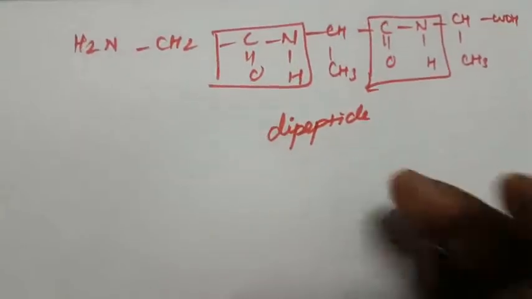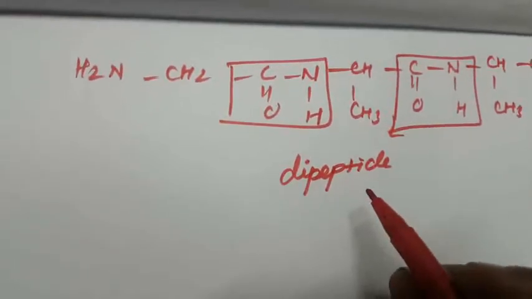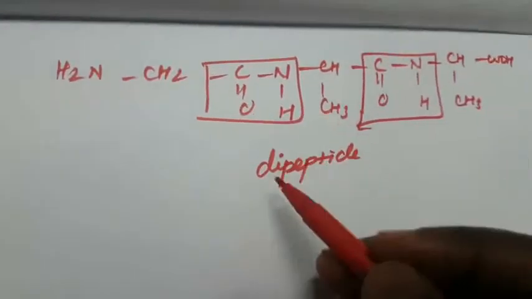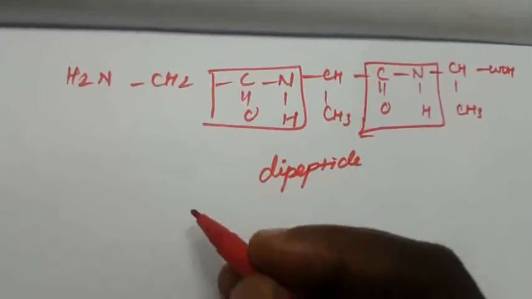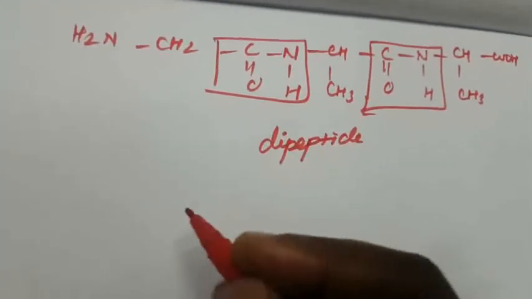Dipeptide and tripeptide bonds will be formed. This is another one, with more amino acids, which is called a polypeptide. Two amino acids form a dipeptide. Three amino acids form a tripeptide. Then another amino acid is added, and the next amino acid is linked again, and we get the polypeptide.